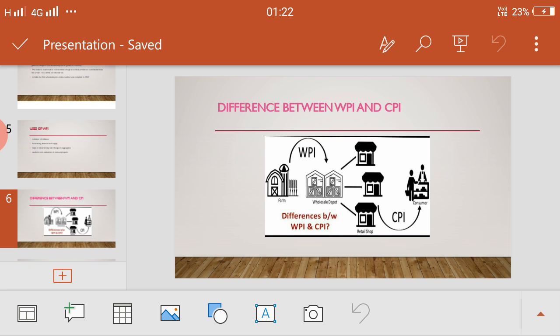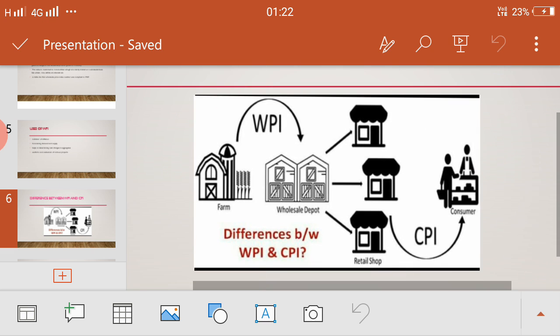Now we will differentiate between both CPI and WPI. See this picture. First, this is a farm, this is wholesale depot, these are the retail shops, and finally there are the consumers. So when the farm deals with the wholesale depot, as given by the arrow, at what price, that price is known as wholesale price index. That means the price at which the farm deals with the wholesale depot is called wholesale